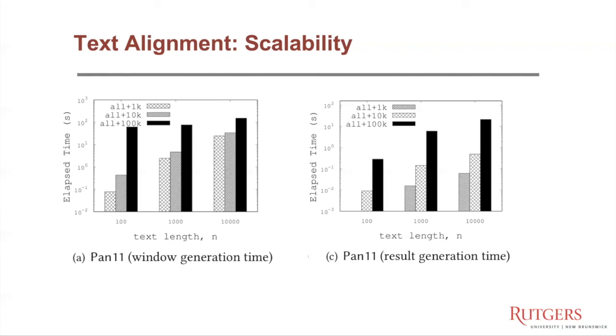For example, on the left, when one text has 10K words and another text has 100, 1K, 10K words, the window generation time goes from less than 1 second, a few seconds, to around 10 or 20 seconds. On the other hand, the result generation time goes from 0.1 second to 0.1 second to a little bit less than 1 second. So the scalability is quite good with the text length.